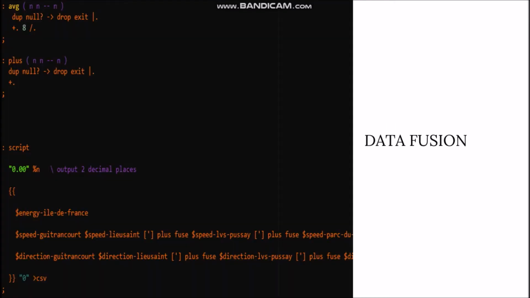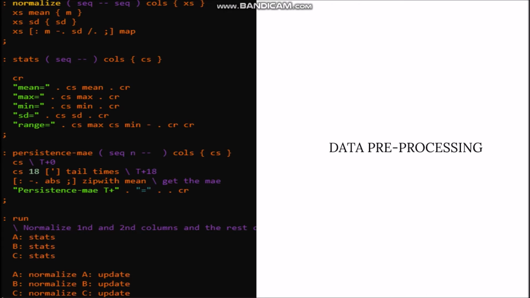The first thing to do is to fuse the datasets into one file with 3 columns, which are the energy and the average of speed and also direction from all of the locations for every hour. Next is to prepare the data.